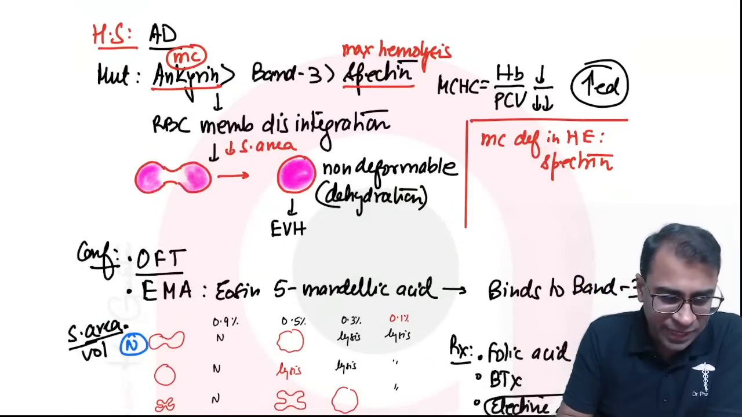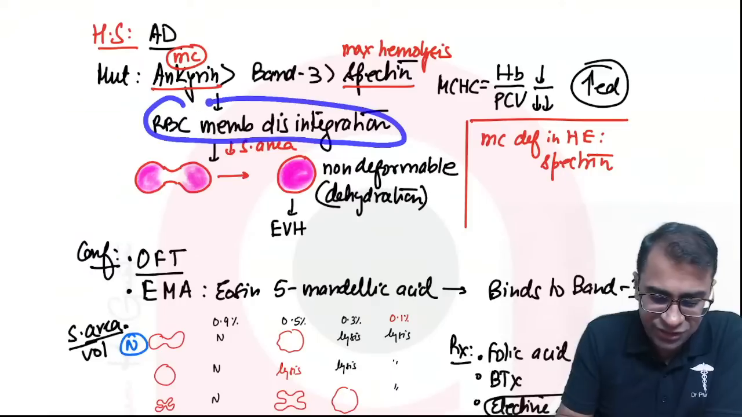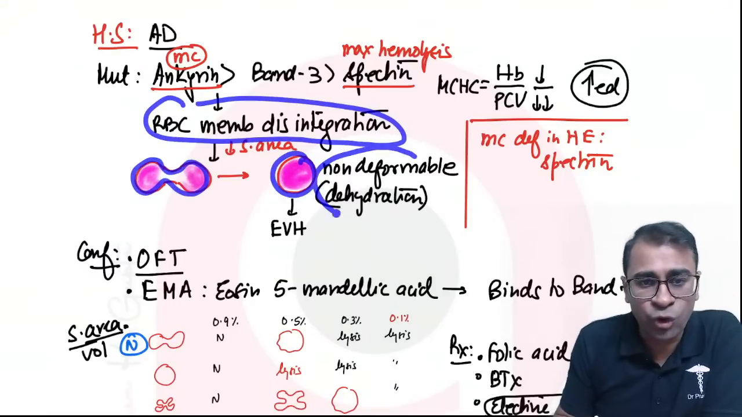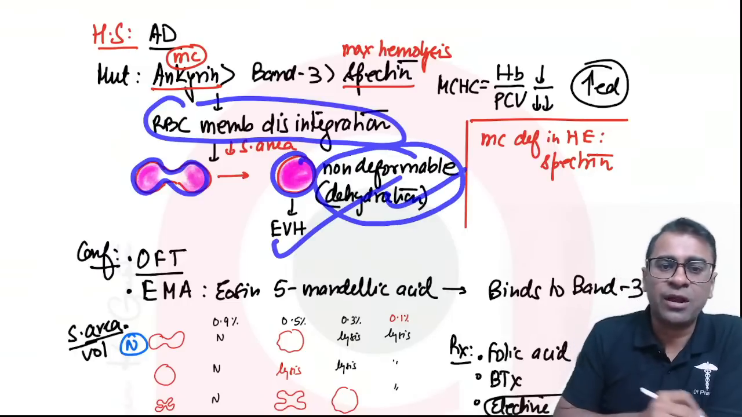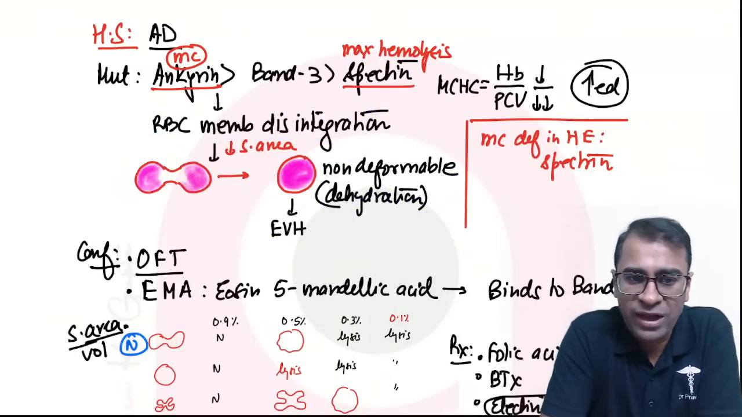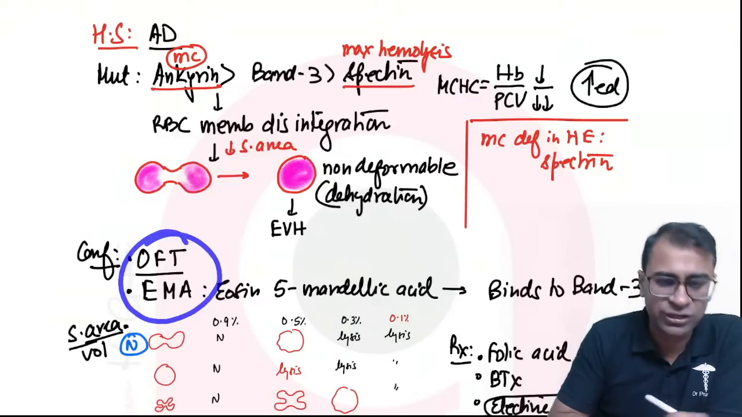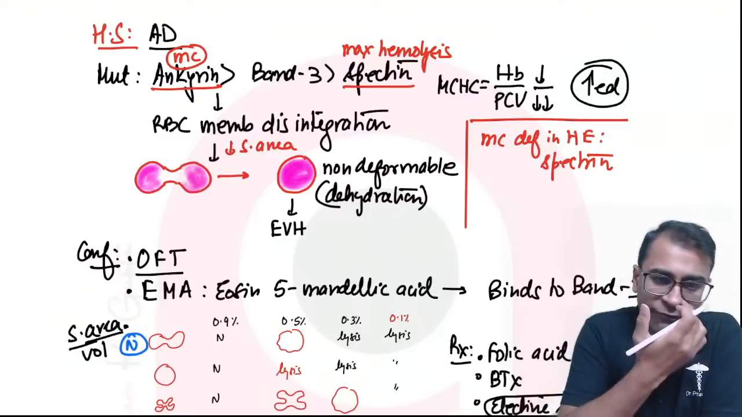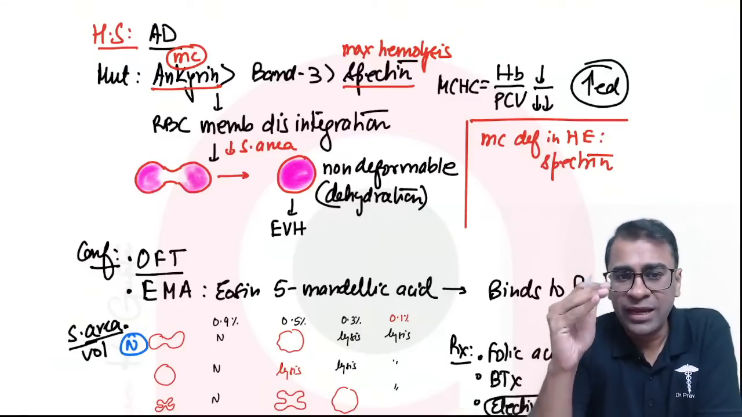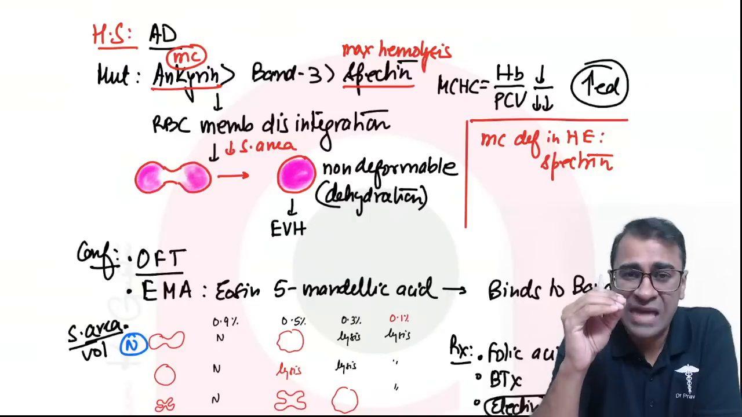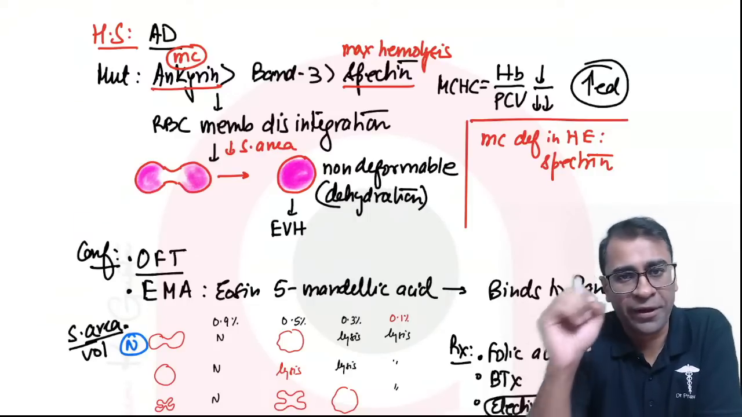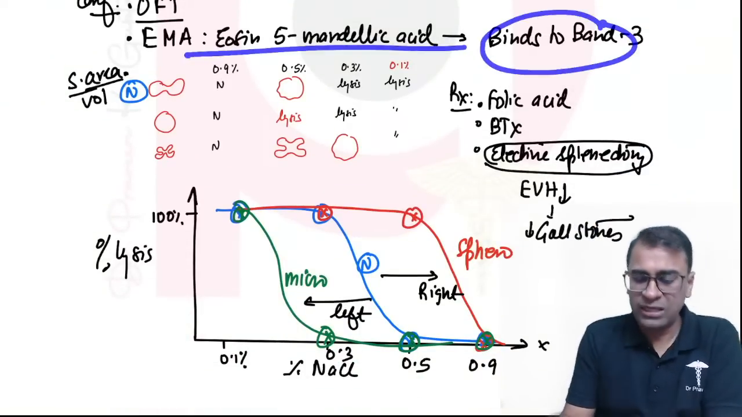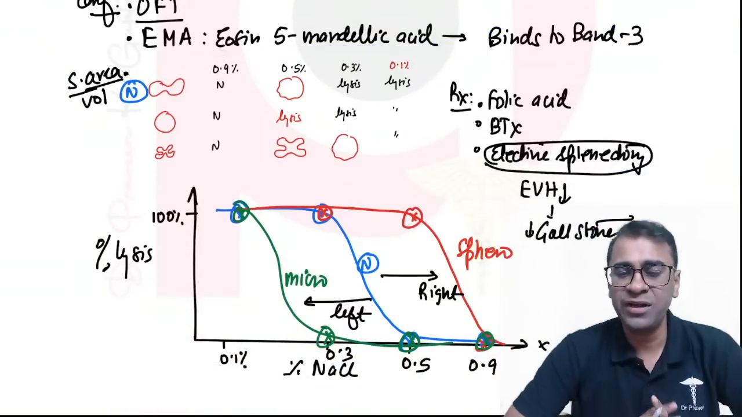Now, if the patient has RBC membrane disintegration, then what happens? Surface area decreases, and so a biconcave RBC becomes a spherocyte because of its non-deformable nature and dehydration, and undergoes extravascular hemolysis. One of the recent diagnostic assays is called EMA, whereas the old one is osmotic fragility testing, OFT. My question to you here is, in OFT, in which anticoagulant do you take the sample? Tell me the answer. Okay, in EMA, because EMA binds to band 3, it can be used to confirm a case of hereditary spherocytosis.